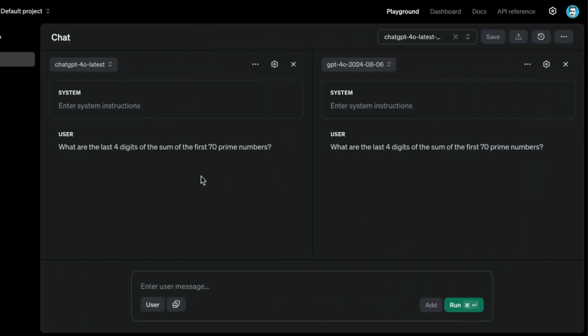Okay, so what I have here is a very difficult test. The trick here is that the model needs to know how to sum numbers. It needs to know what to sum, which is the first 70 prime numbers. It needs to extract the last 4 digits. This might seem to be a very simple task, but actually most models struggle with this one.